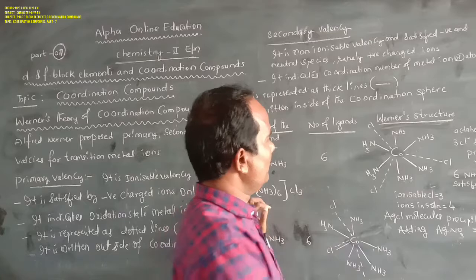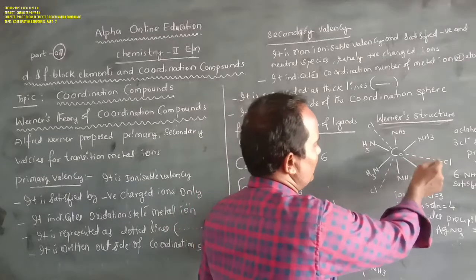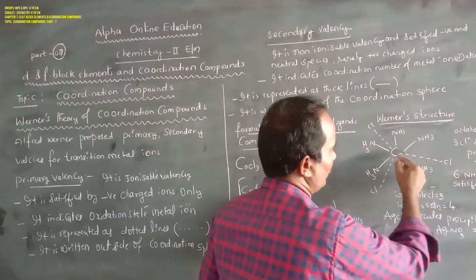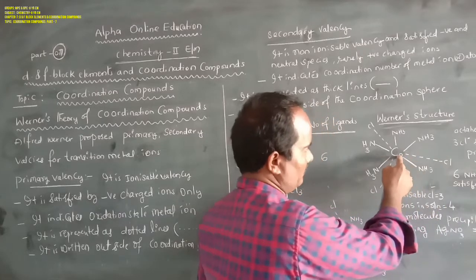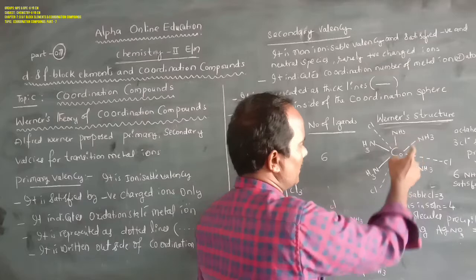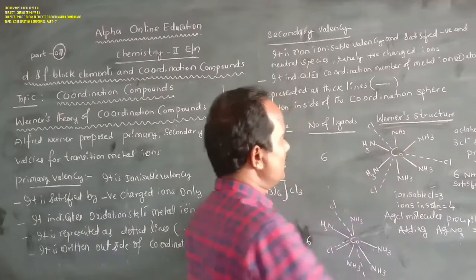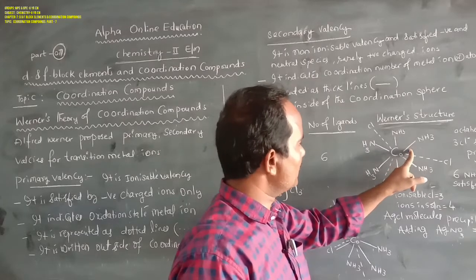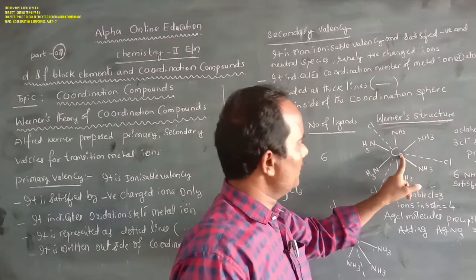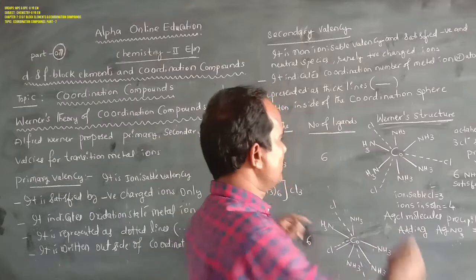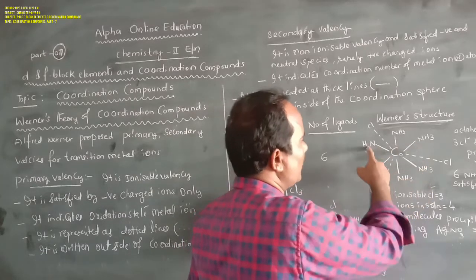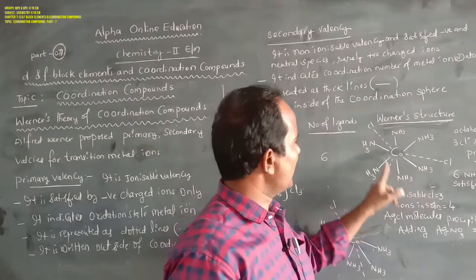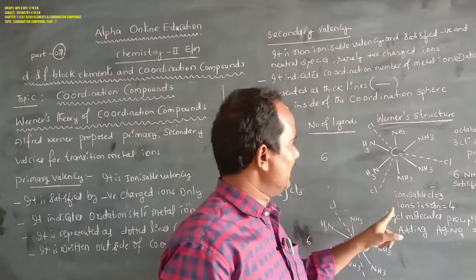Next, these can be written as dotted lines. In general, they are farther from the central atom. Whereas next, there are 6 ammonia molecules, which can be represented as thick lines connected with cobalt. These 6 ammonia molecules are neutral molecules, and they satisfy the secondary valency.